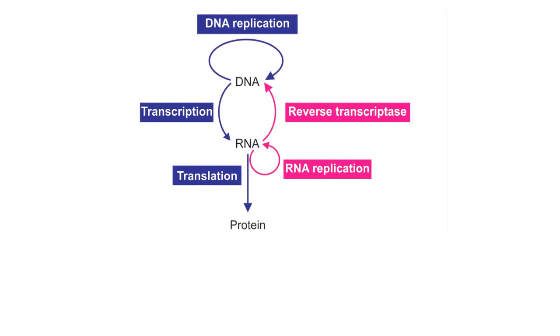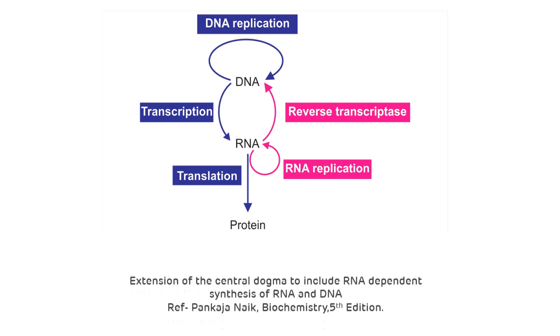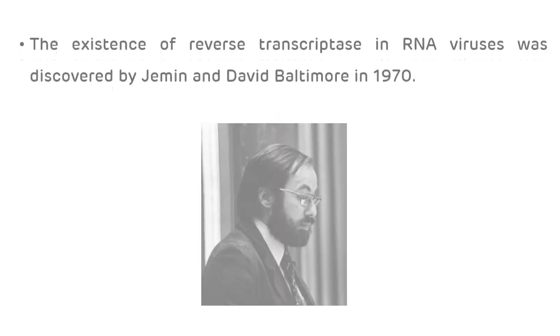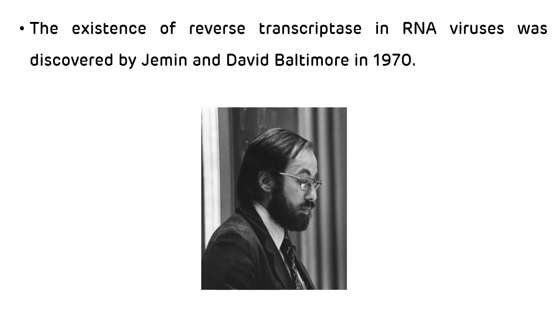This is the picture showing the extension of the central dogma of molecular biology. Normally, the flow of genetic information is from DNA to RNA and from RNA to protein. But in reverse transcription, there is a synthesis of DNA from RNA by the reverse transcriptase enzyme. And the existence of reverse transcriptase in RNA viruses was first discovered by Temin and David Baltimore in 1970.